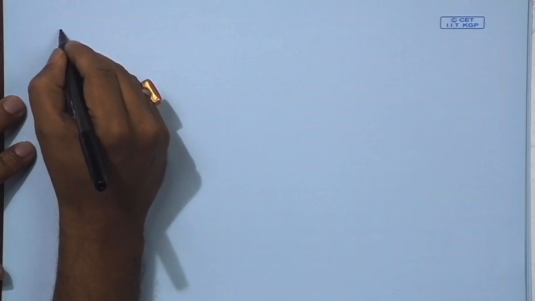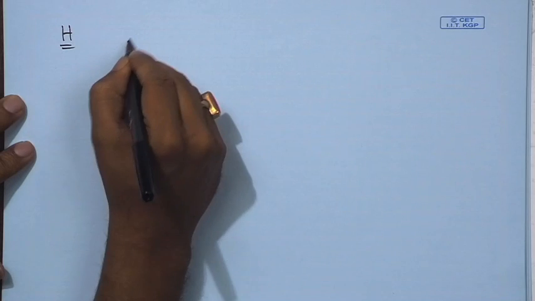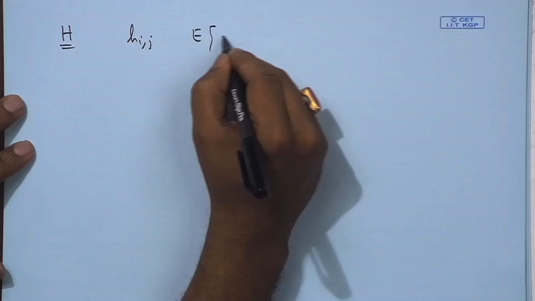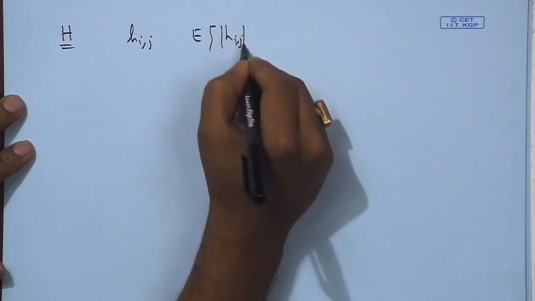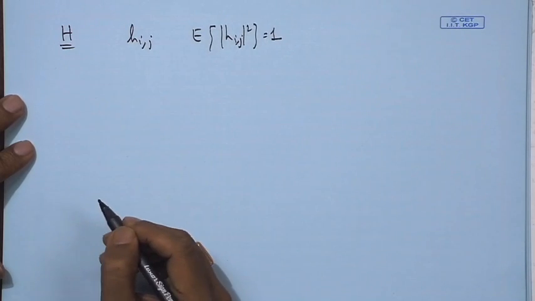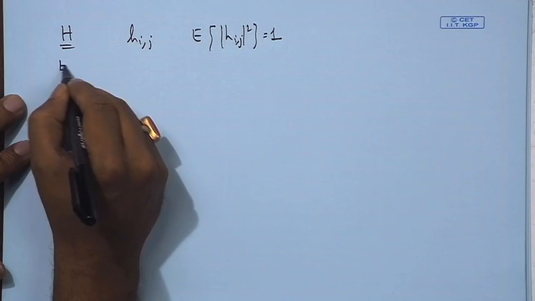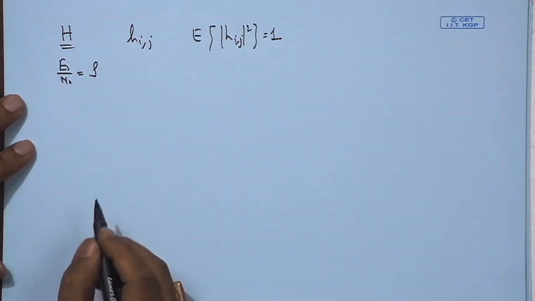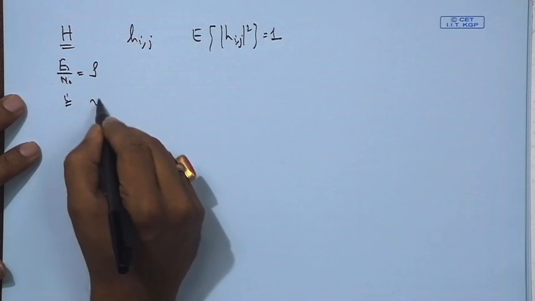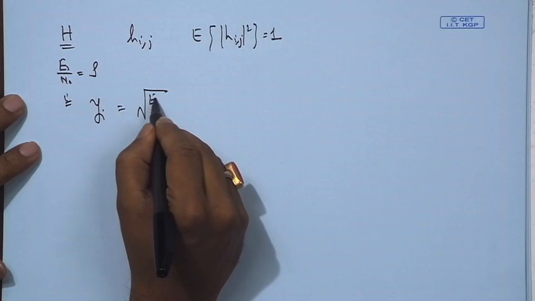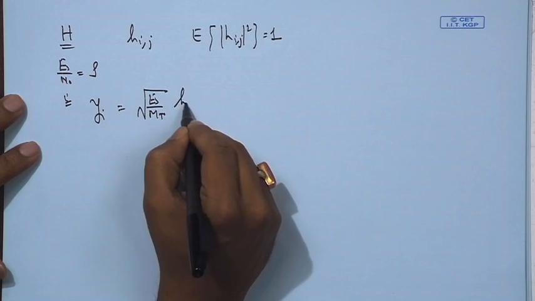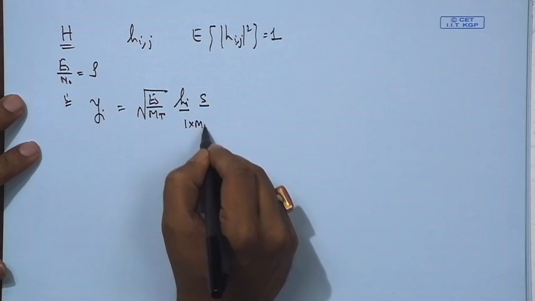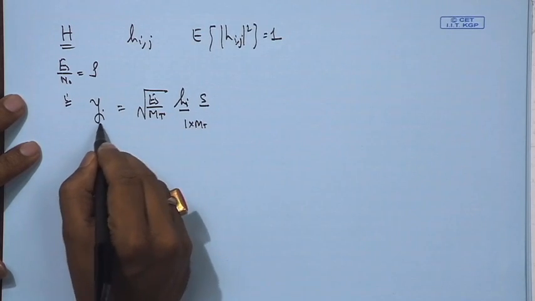So, we assume that elements of H, basically the Hij elements are normalized, so that expected value of |Hij|^2 is equal to 1. That is the first normalization we look at, and we will use Es by N naught as the variable rho. So, the signal at the ith receive antenna is Yi is equal to root over Es by MT times Hi S, where Hi is the vector which is 1 cross MT, and we are talking about the ith receive antenna.